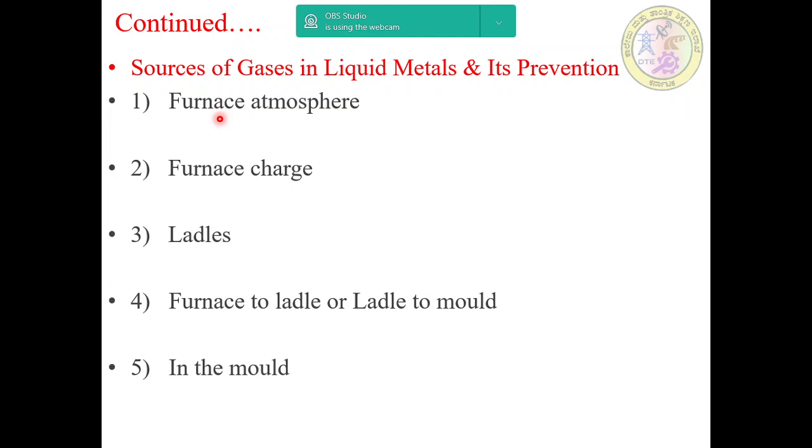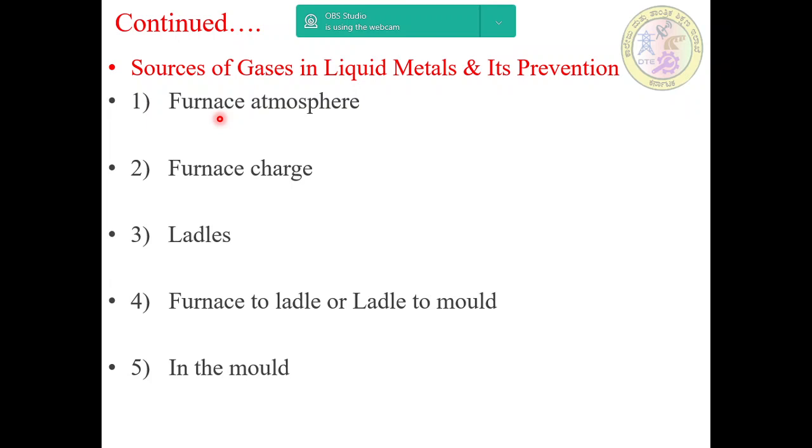Let's discuss one by one. First, take the furnace atmosphere. The atmosphere inside the furnace may contain water vapor, carbon monoxide, carbon dioxide, and SO2 as products of combustion of fuel, in addition to the normal atmosphere gases such as nitrogen and oxygen.